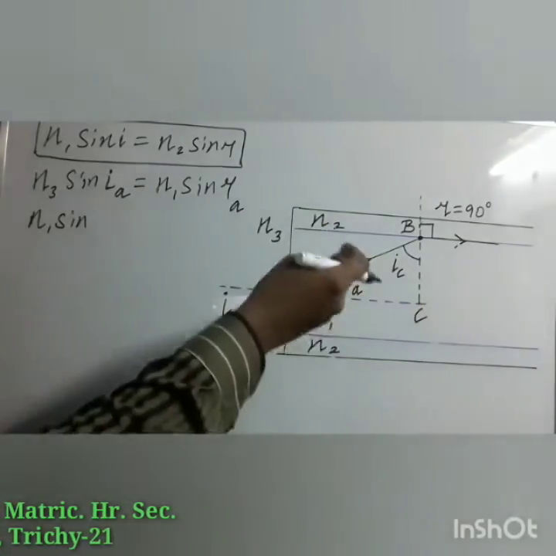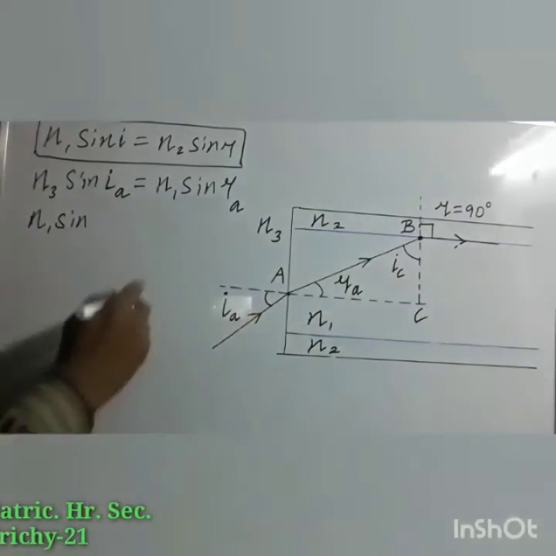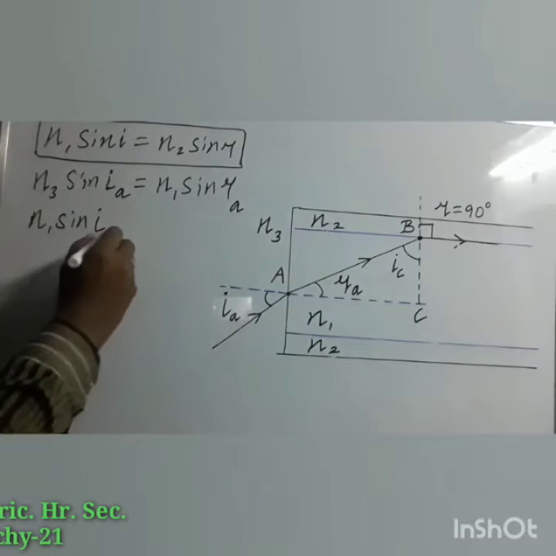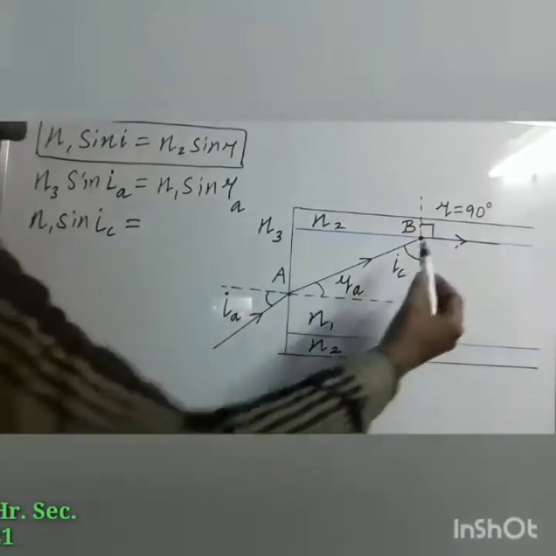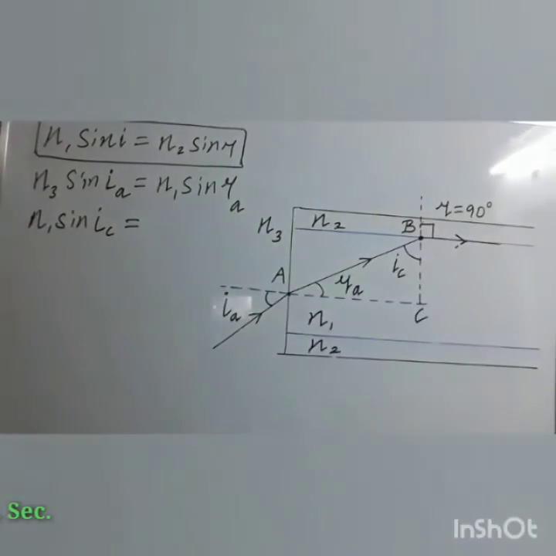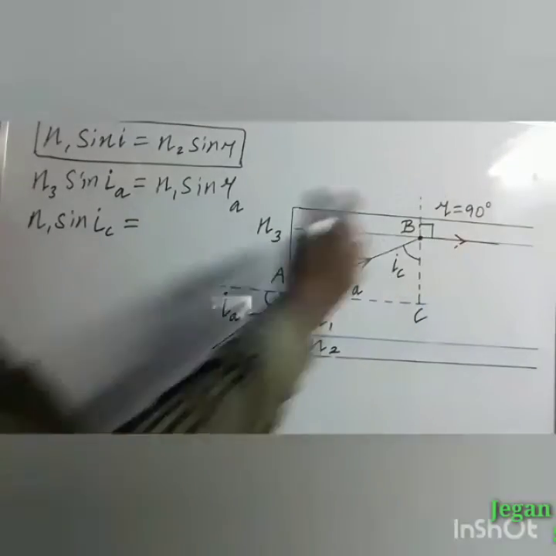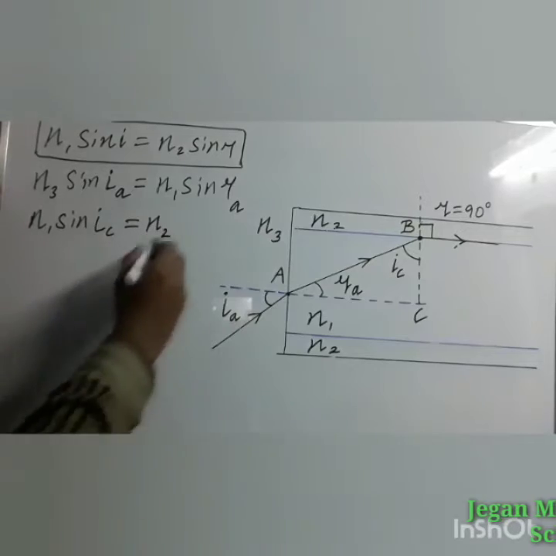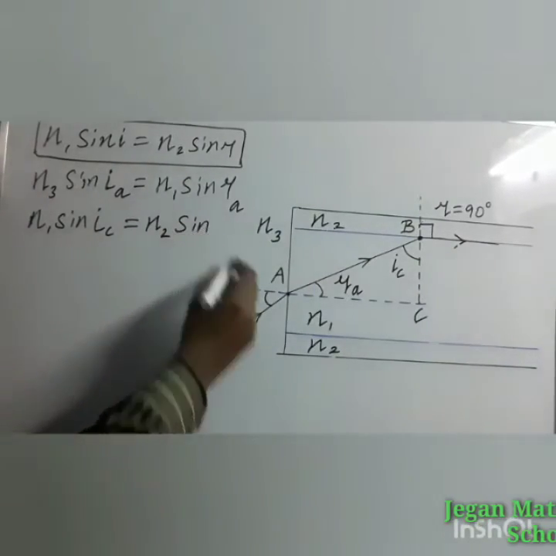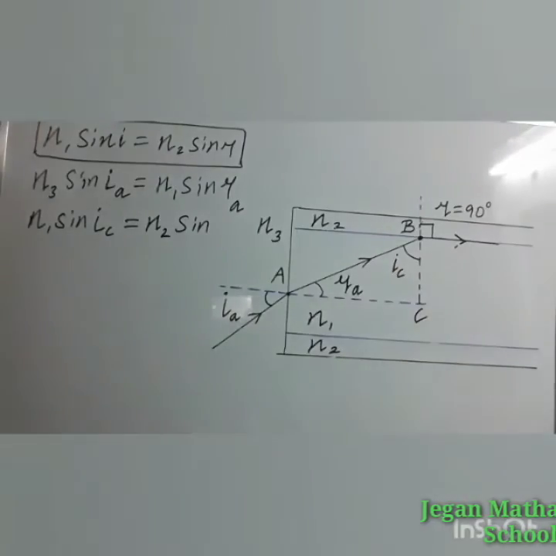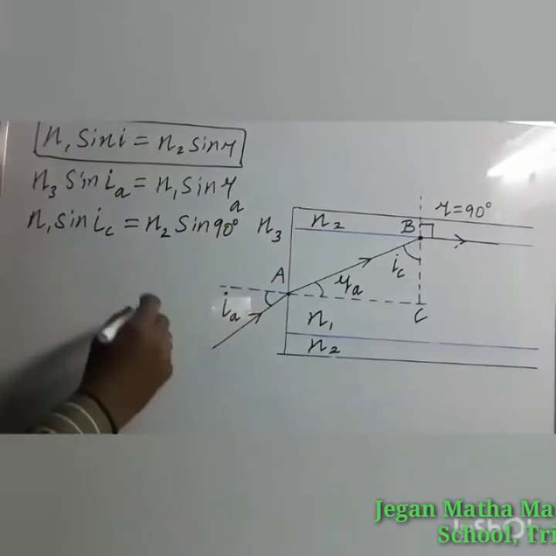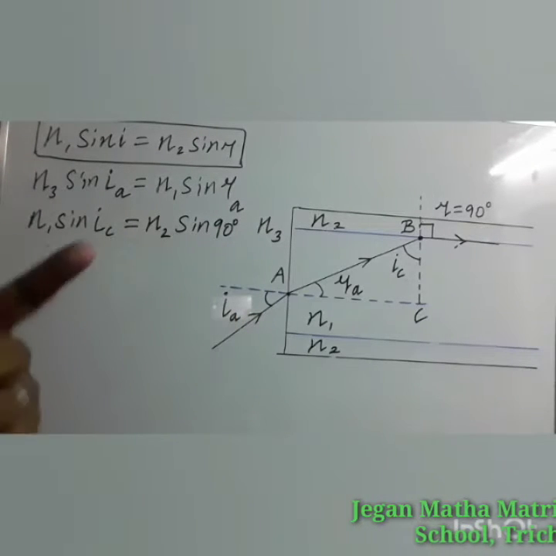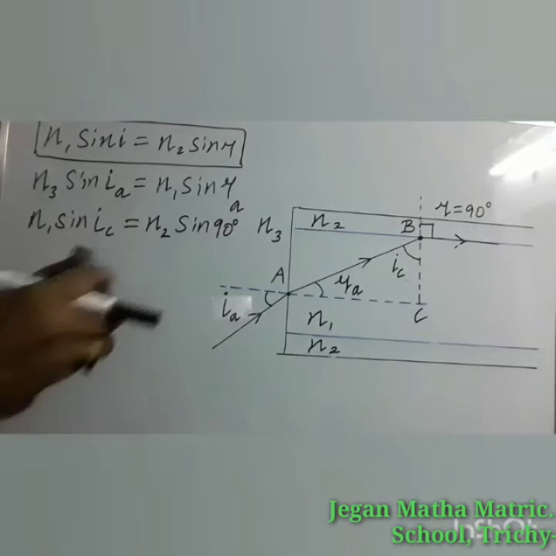Here we have taken that at least it is equal to the critical angle, so we can substitute IC. More than the critical angle means that will be better. It is equal to the refractive index of the second medium. At point B, we can substitute the refractive index of the cladding, taking that as the second medium. So N2 sin R. We know that if the angle of incidence is equal to the critical angle, the angle of refraction will be 90 degrees. So sin 90 equals 1, so no need to mention that.